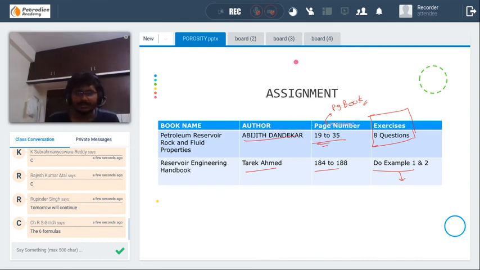Don't do it tomorrow. You can do it after I complete the whole porosity part. After completion of porosity, you can do these questions. But for tomorrow, try to study this book, which has the porosity topics.